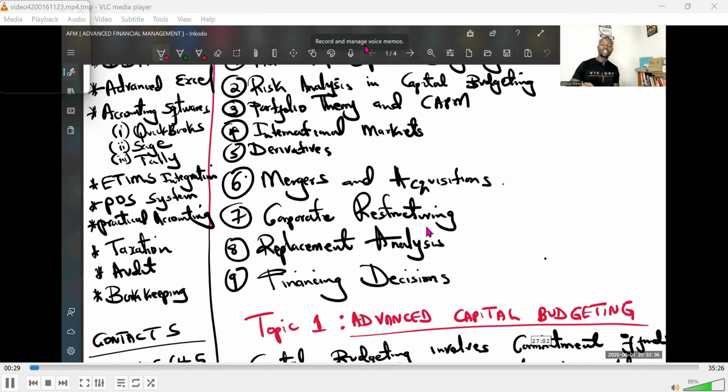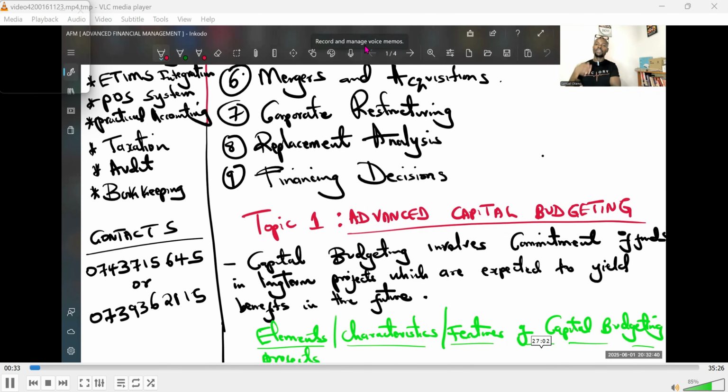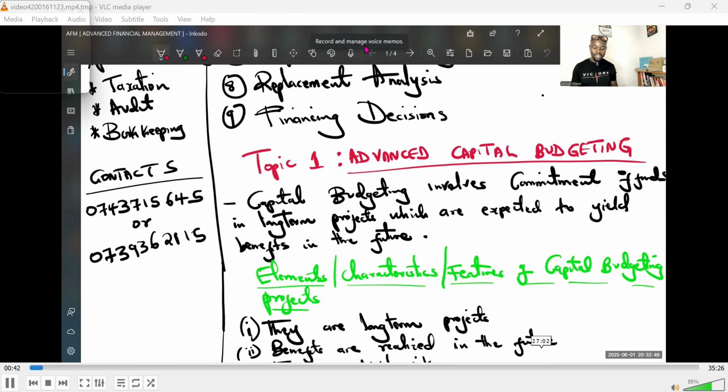And we looked at topic number 1. We started with advanced capital budgeting. And in advanced capital budgeting, we gave a description or a definition that is very easy to understand. We chose the best and the easiest possible words. We said that capital budgeting involves employment or commitment of funds in long-term projects, and you expect the yield or the returns to be in the future. So that is the simplest definition.